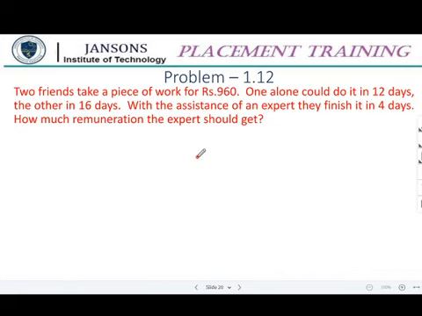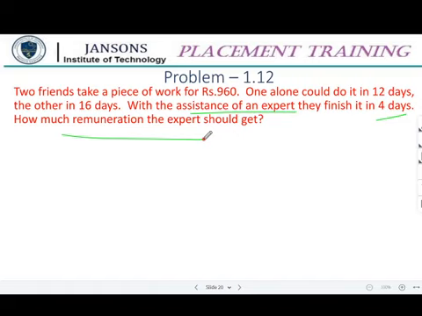So the alone time of friends A and B is 12 days and 16 days respectively. With the assistance of an expert, they finish it in 4 days. If you take the combined time of these two, 1 by 12 plus 1 by 16 will not give 4 days. It will be more than that. So they are taking the assistance of an expert, so they could do it in 4 days.